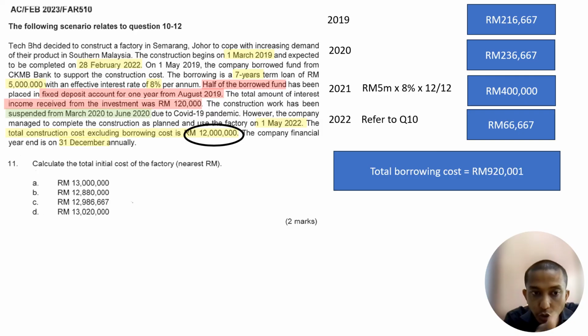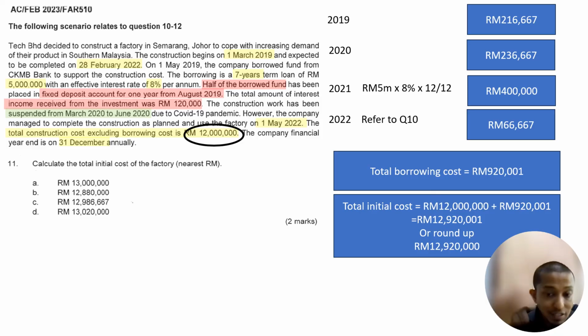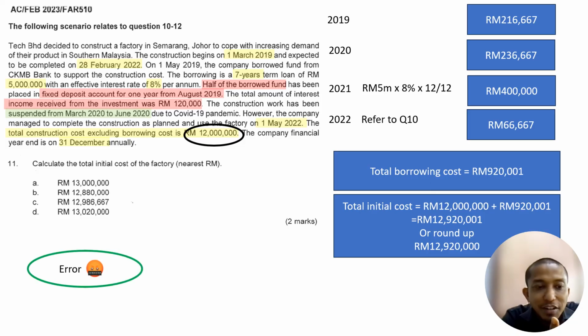The total cost without borrowing cost is 12 million, plus 920,001, we get 12,920,001. In the answer options, you can choose either 12,920,000 or 12,920,001, which is a round-off. So which one is the answer? Not A, not B, not C, not D. What happened in this question? Actually, this question is an error question.